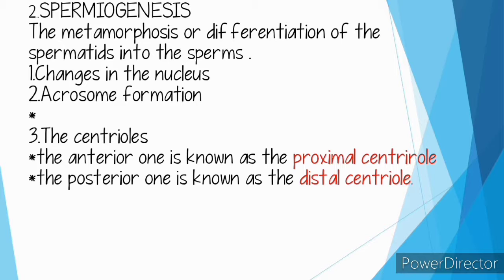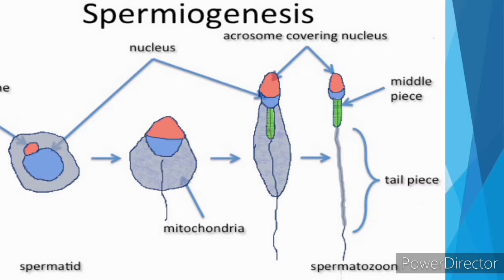Changes in the nucleus. 2. Acrosome formation. 3. The centrioles. The anterior one is known as the proximal centriole and the posterior one is known as the distal centriole.